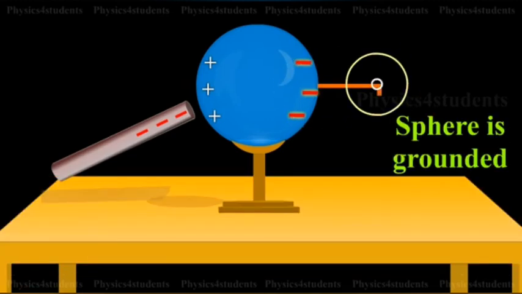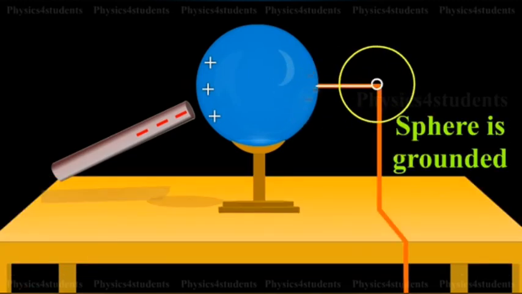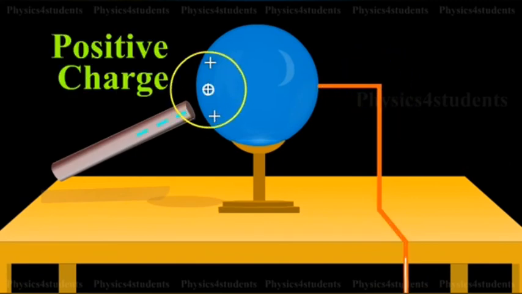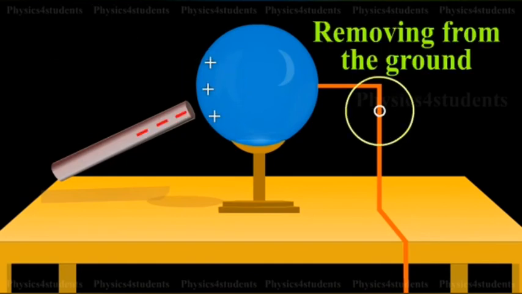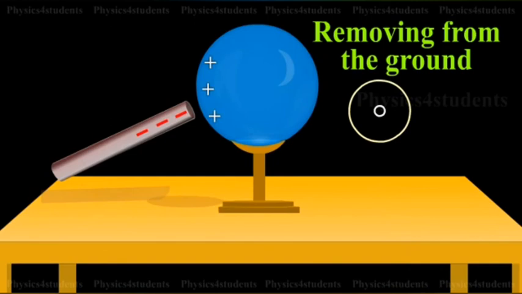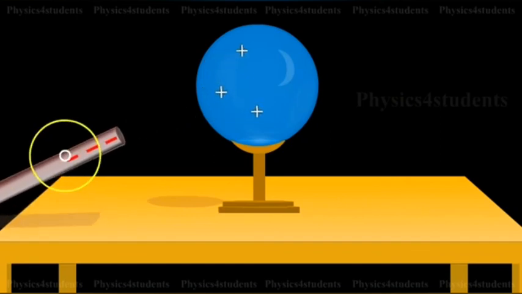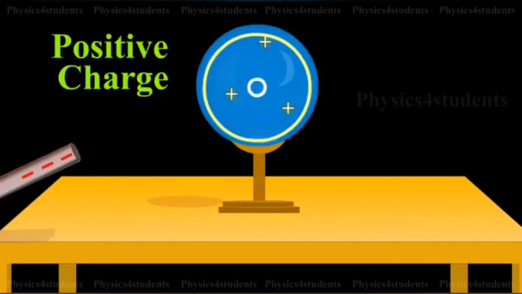When the sphere is grounded, the negative charge flows to the ground. The positive charge at the near end remains held due to the attractive forces. When the sphere is removed from the ground, the positive charge continues to be held at the near end. When the plastic rod is removed, the positive charge spreads uniformly over the sphere.